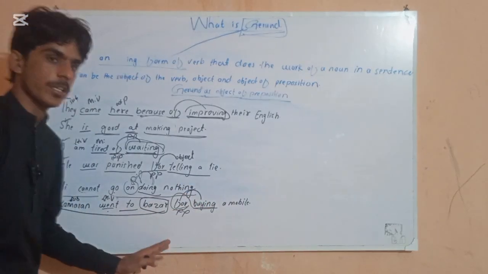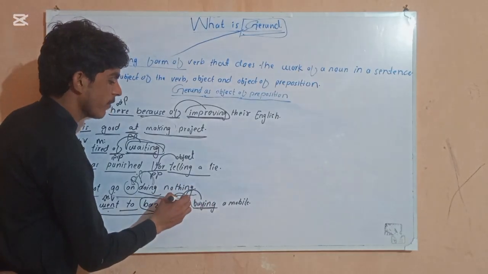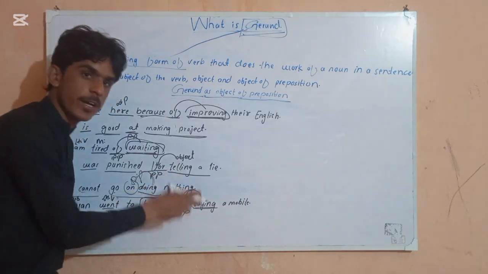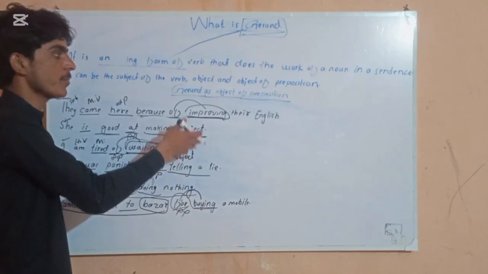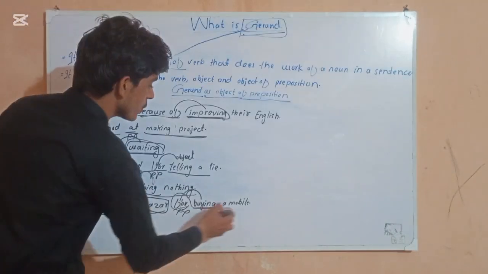One thing again I am telling you: our preposition should always come before our ing form of the verb. If it comes after, then it cannot be our object of preposition. This was gerund as object of preposition.